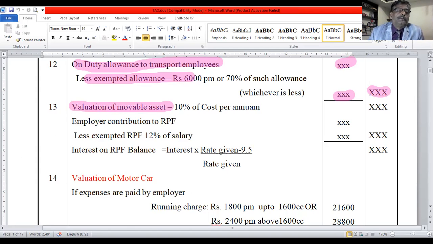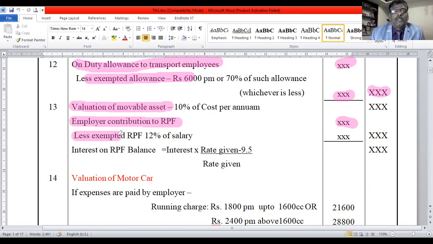Next point is employer contribution to RPF. I forgot to put the number. Employer contribution to recognized provident fund: whatever contribution is made by the employer, you take in the inner column.